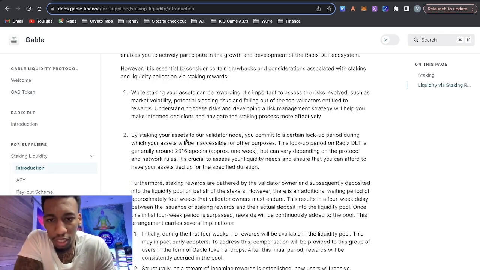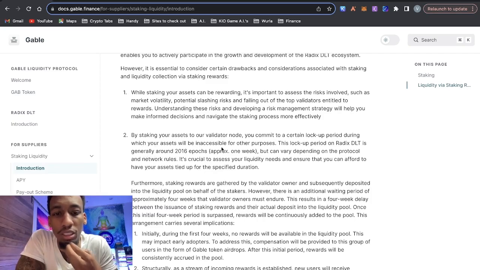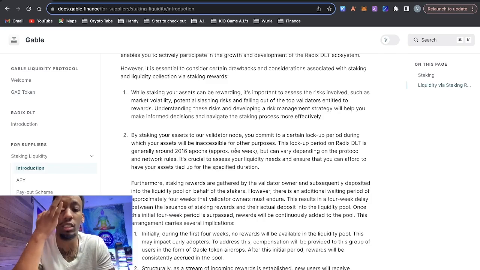Second thing, by staking your assets to our validator node, you commit to a certain lockup period during which your assets will be inaccessible for other purposes. This lockup period on Radix is generally around 1 week, but can vary depending upon the protocol and rules.